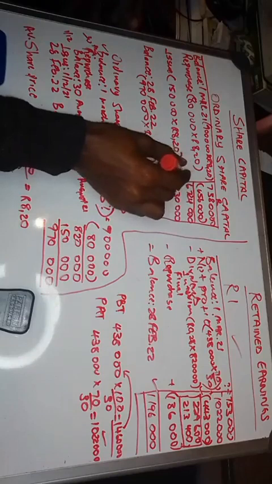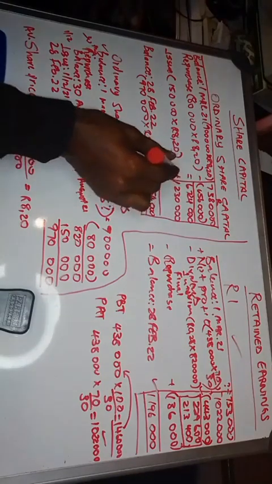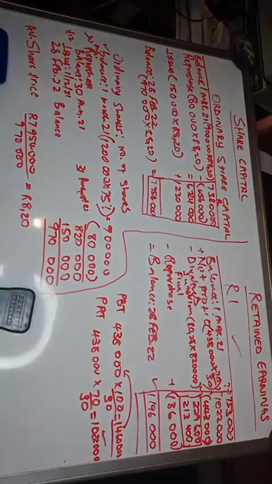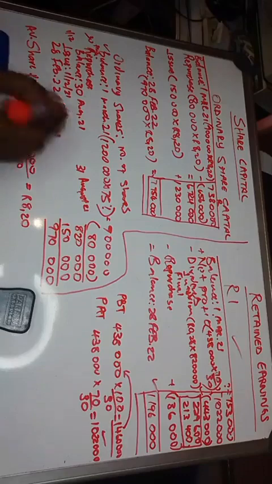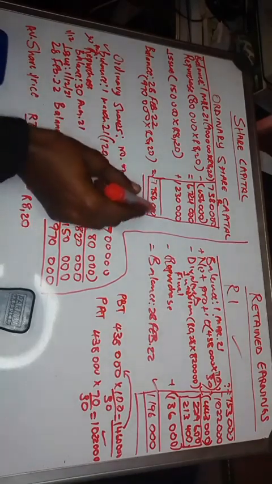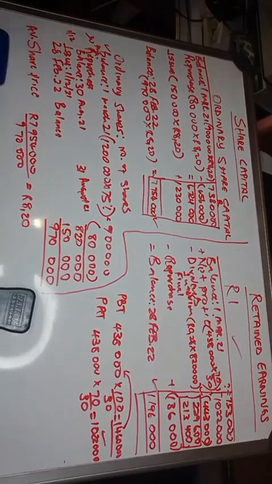So when you add this, it must give us that one. So 1,230,000 plus 6,724,000 gives us the same amount, the closing balance, and therefore it means we are done with the share capital.